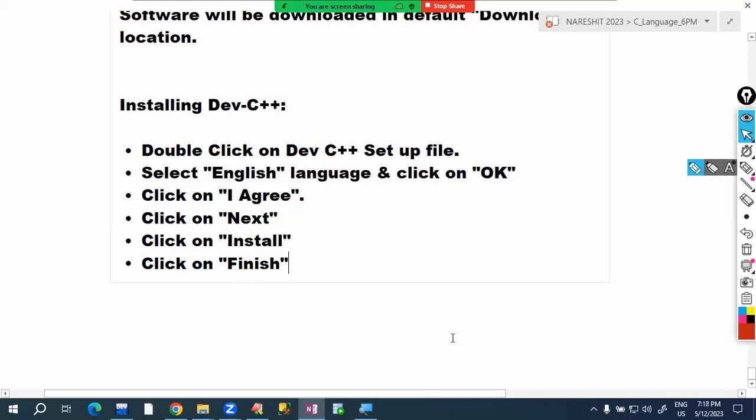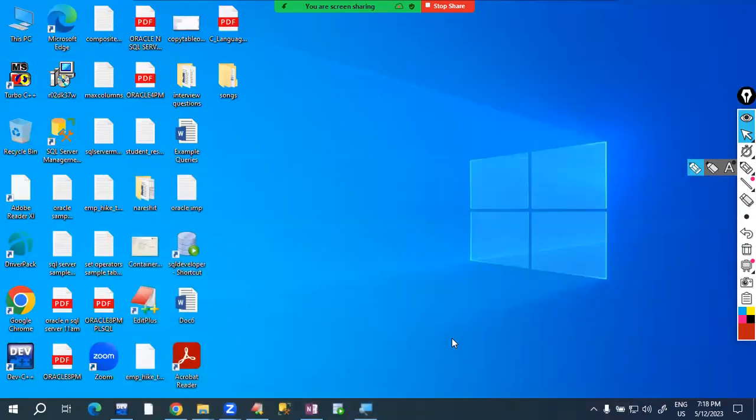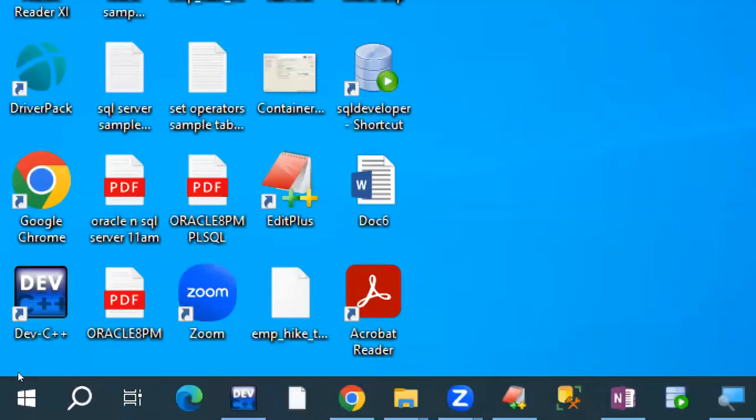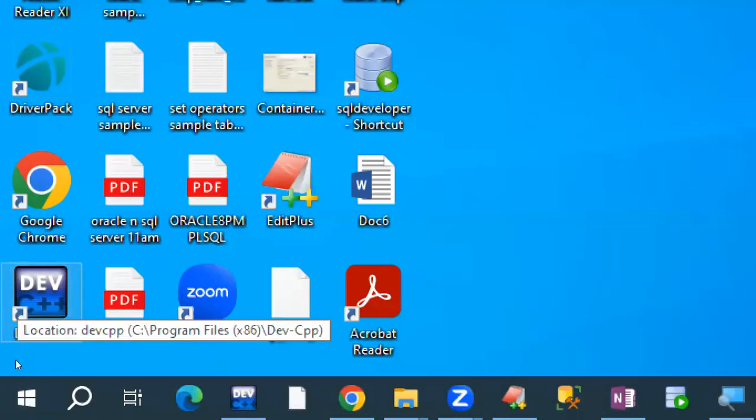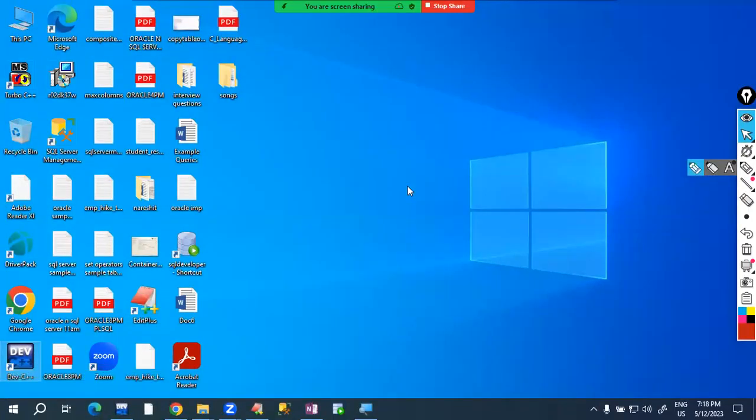After installing the software, on the desktop we will get this blue icon. Observe here, this is Dev C++. Suppose the icon is deleted or not there, at that time there is a search bar.